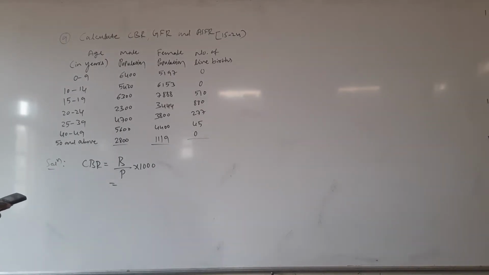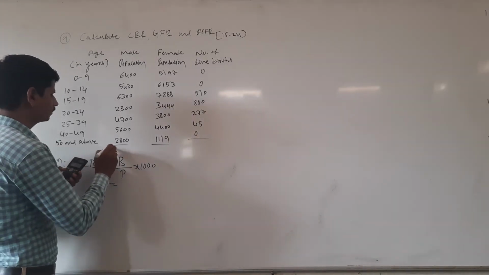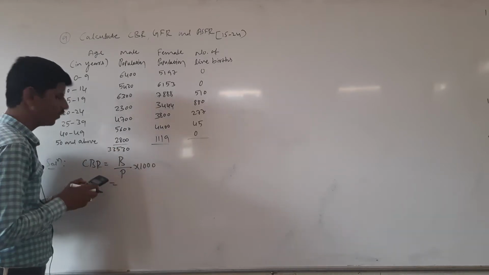6400 plus 5430 plus 6300 plus 2300 plus 4700 plus 5600 plus 2800, then we will get 33,530.